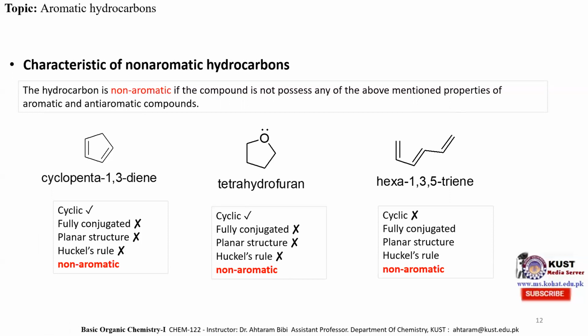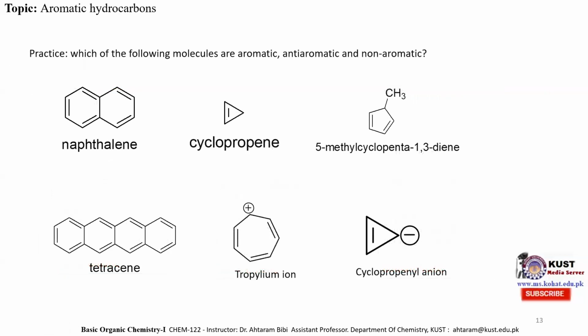So this is all about aromatic, anti-aromatic and non-aromatic hydrocarbons. Here are some practice questions, and for each molecule, you have to mention whether the given molecule is aromatic, non-aromatic, or anti-aromatic. For example, if this naphthalene molecule is aromatic, then properly state that this molecule is aromatic because it is fully conjugated, it has a planar structure, it possesses 6 pi electrons here, 10 pi electrons, so it obeys the Huckel rule, and therefore it is considered an aromatic hydrocarbon. And if it is not aromatic, then justify your answer with a proper statement.